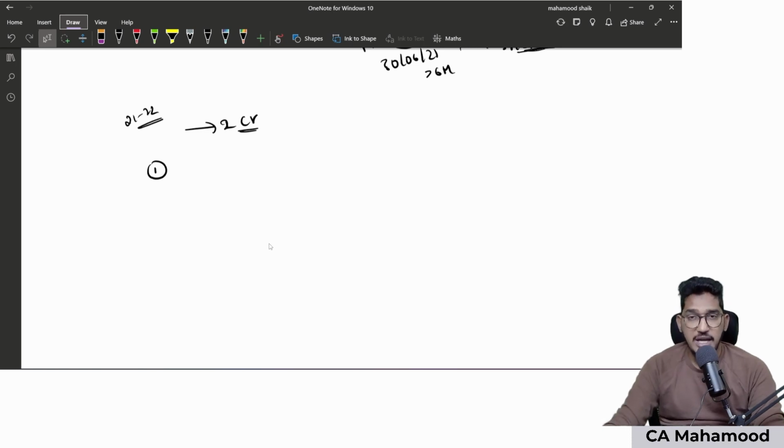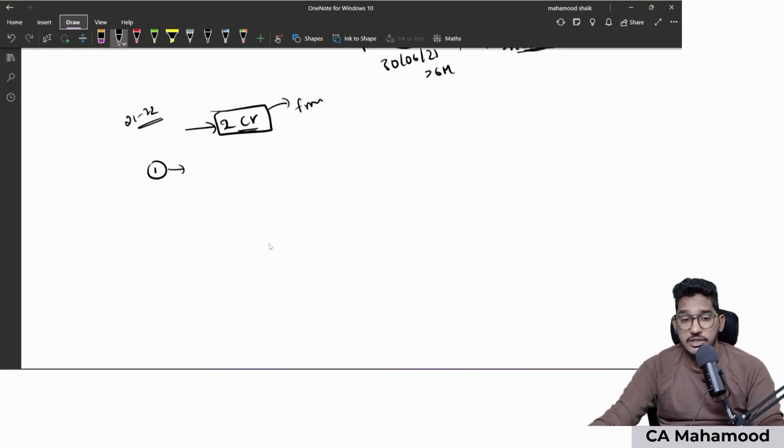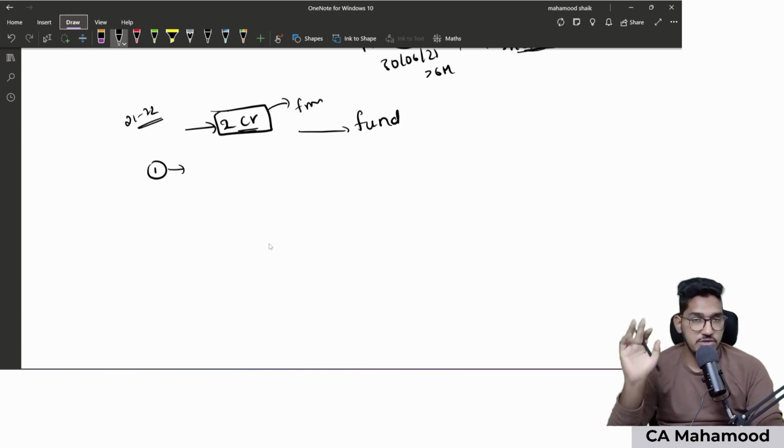In the first point, they ask me to check if the company is not able to plan how to spend this 2 crore rupees within 6 months from the end of the financial year, that amount is required to be transferred to the fund specified under Schedule 7. Now, what does that mean? With the help of an example, we'll try to understand.